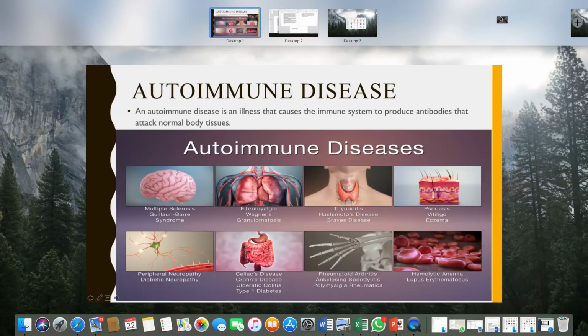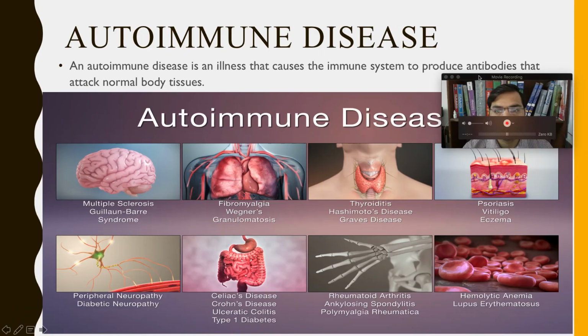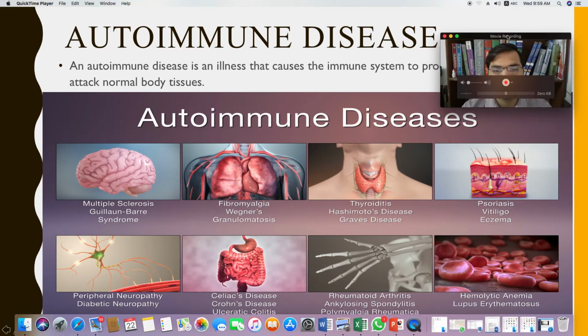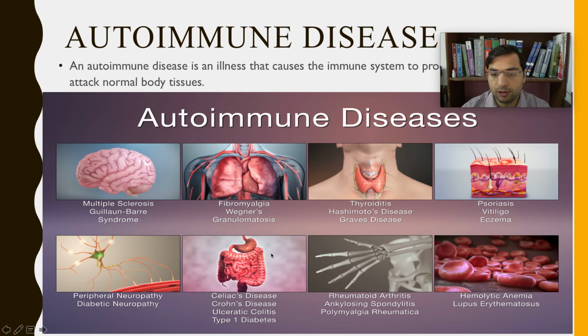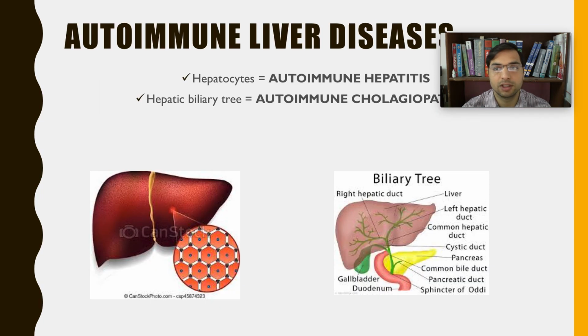Right here is a picture of common autoimmune diseases. For example, psoriasis over skin, thyroiditis, Hashimoto's disease, multiple sclerosis, Guillain-Barré syndrome, Crohn's disease, ulcerative colitis, rheumatoid arthritis, right? Lupus erythematosus, systemic lupus erythematosus, SLE. So these are some common autoimmune diseases. Today we are going to study autoimmune liver diseases.